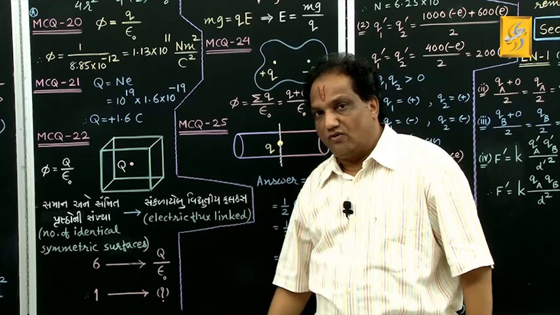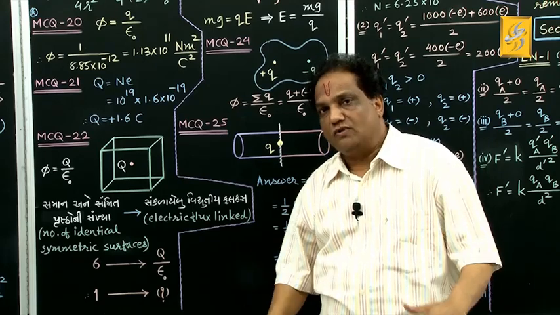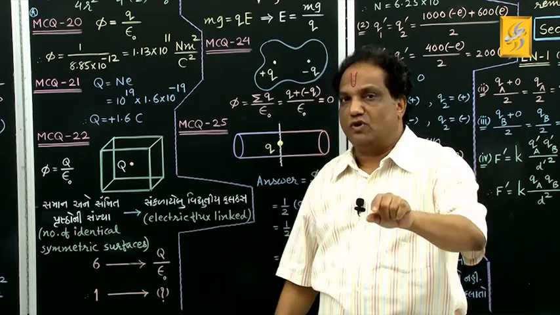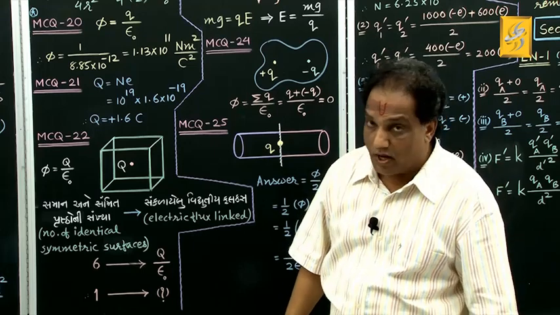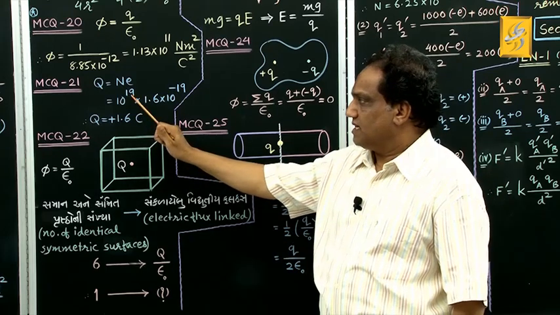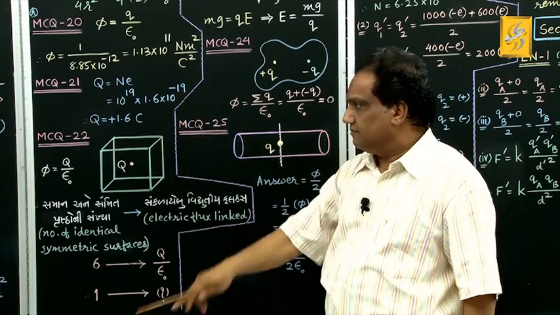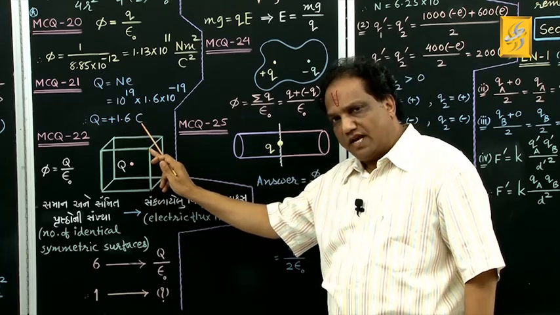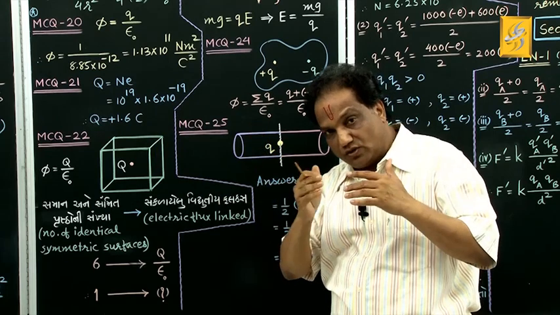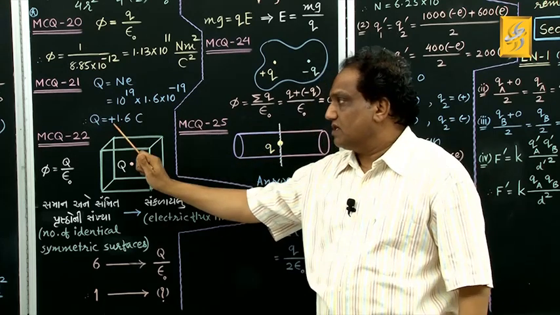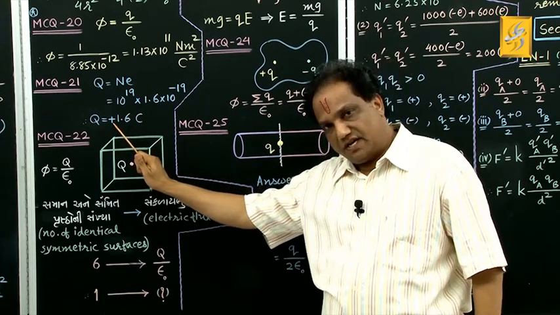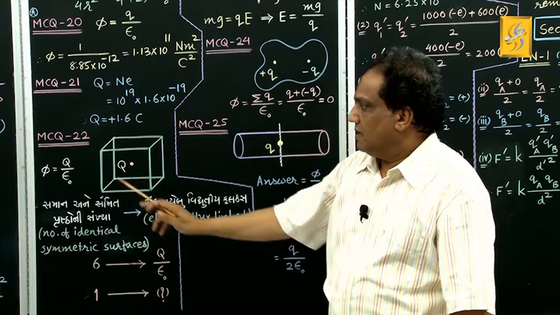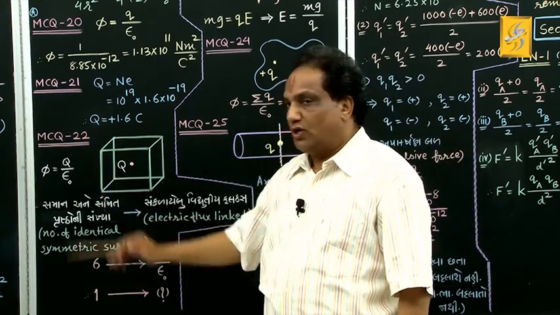What about the magnitude of charge of an electron or proton? It is 1.6 into 10 raised to minus 19 coulomb. Now this 10 raised to plus 19 and 10 raised to minus 19 will cancel, giving you the final answer plus 1.6 coulomb. Naturally, when an electrically neutral body loses negative charge, it must gain positive charge, correct? Fine. Read now MCQ number 22.